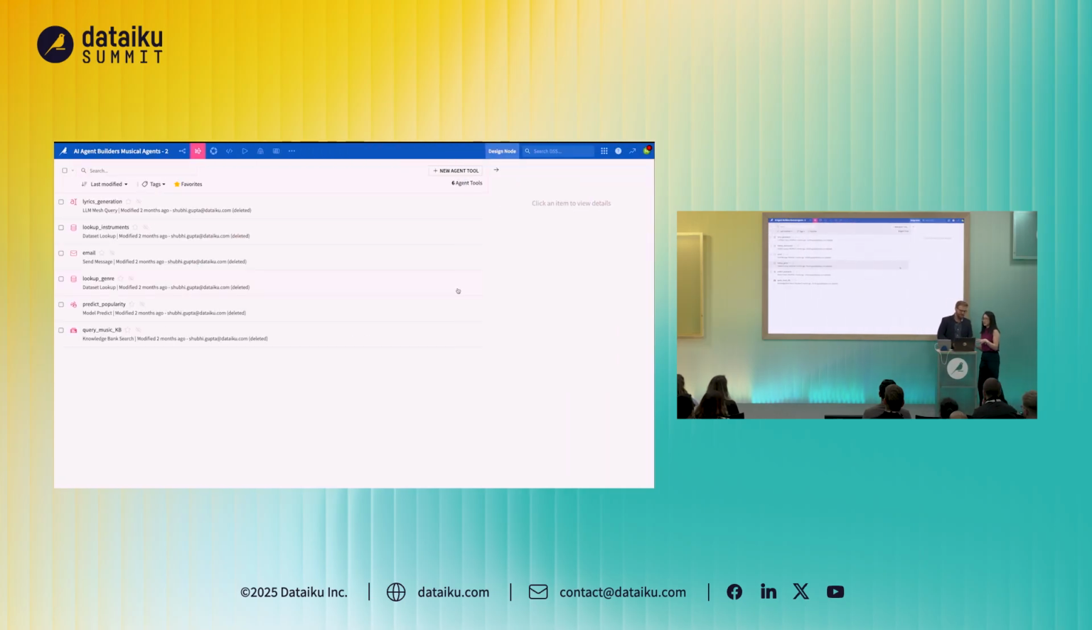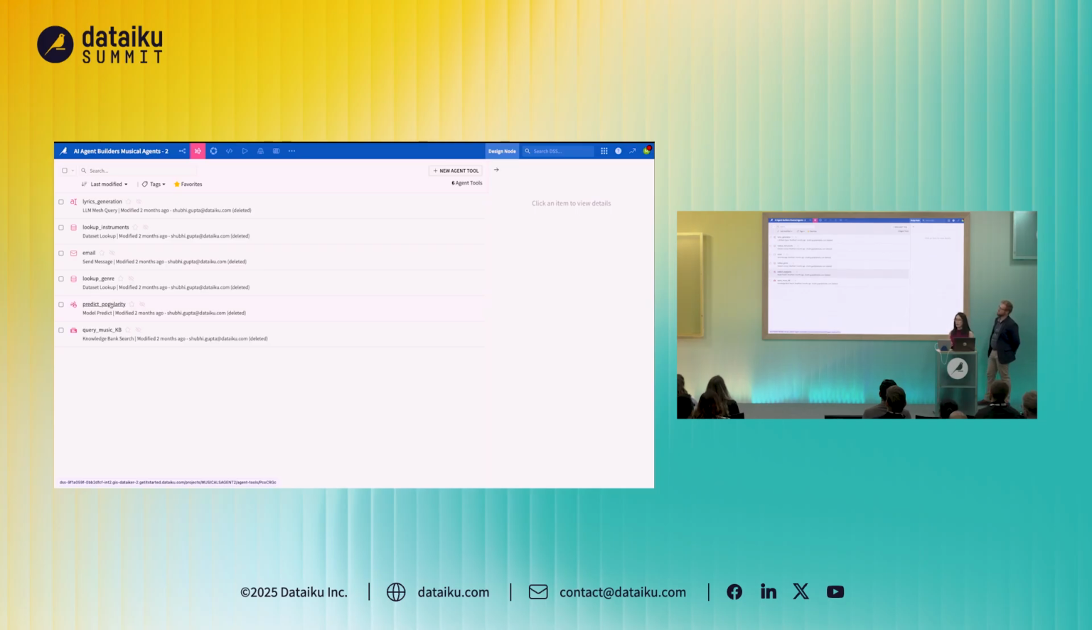So that's a really nice extension of some of the core functionality that some of you will already be using in Dataiku to send emails automatically. But let's have a look at some of the other things that come out of the box with Dataiku in terms of agent tools. The first one I'm going to talk about is the predict popularity model lookup.